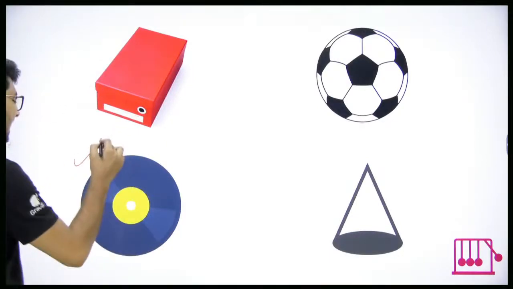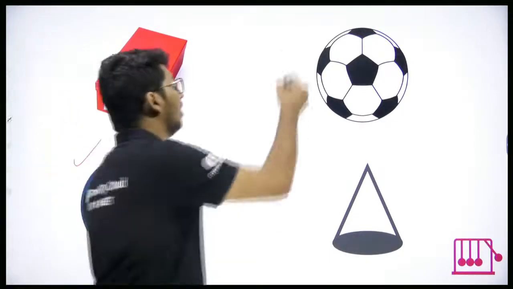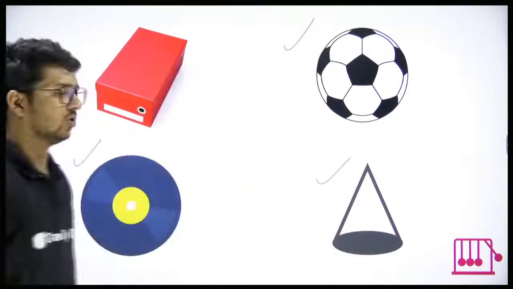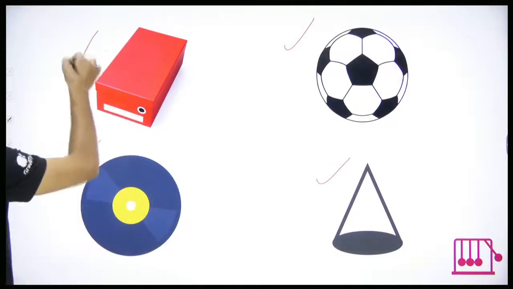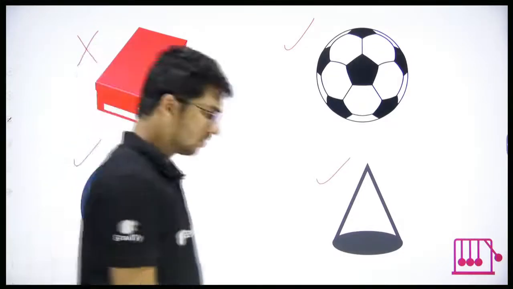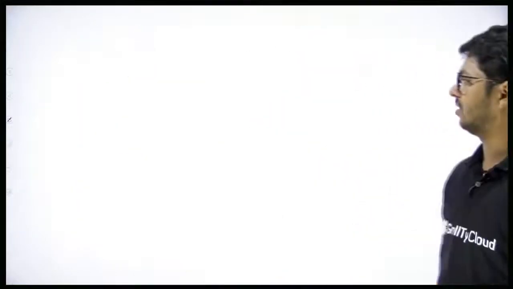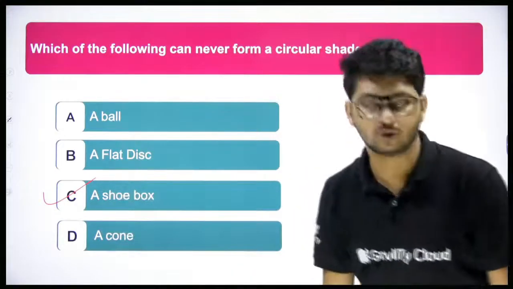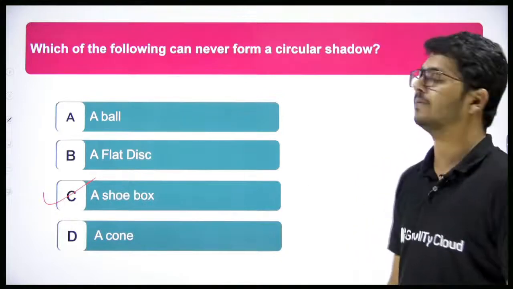But a disc can give a circular shadow. A ball can give a circular shadow. A cone can give a circular shadow. All these three can give, whereas a shoebox cannot. So if I come back to the question, which of them can never form a circular shadow? A shoebox. Got it? Wonderful.